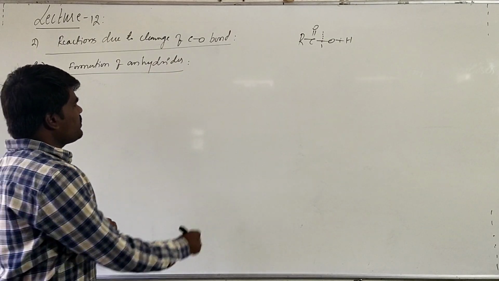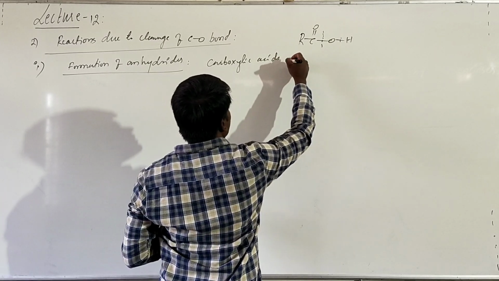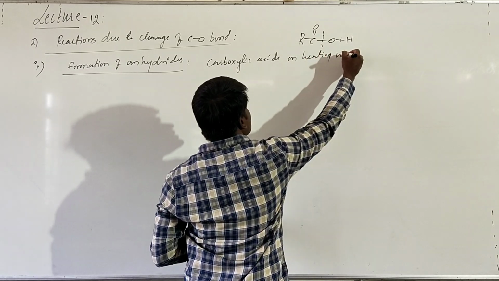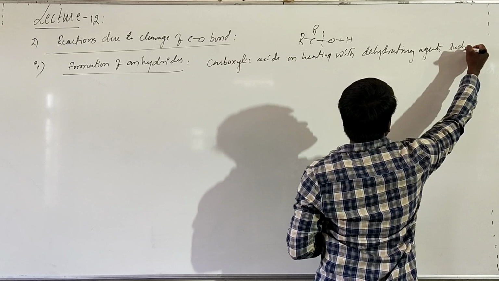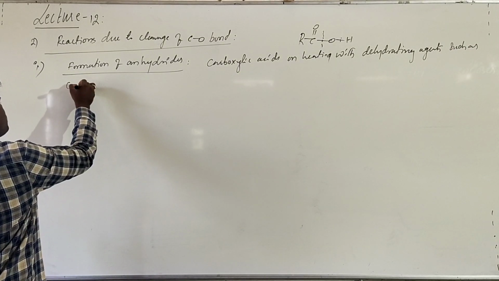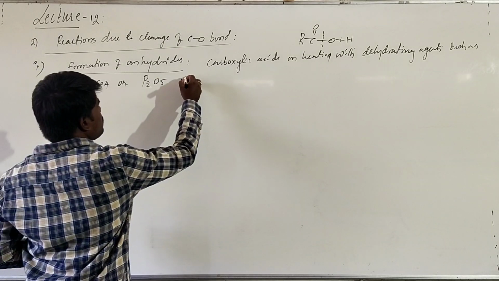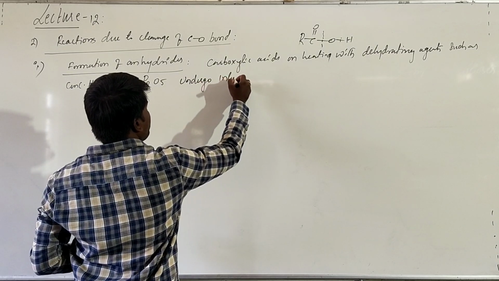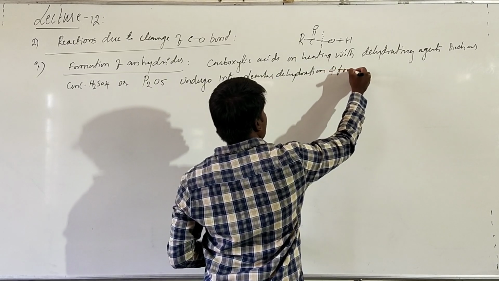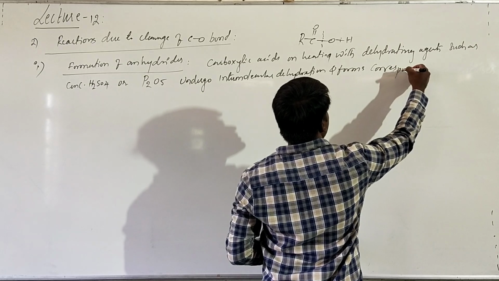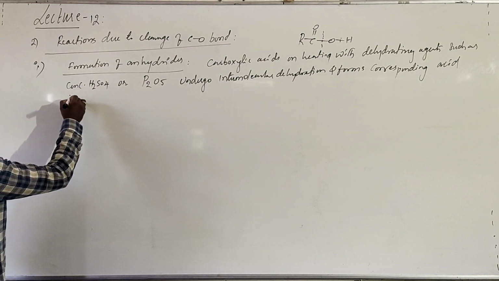Formation of acid anhydrides. Basically, carboxylic acids on heating with dehydrating agents such as concentrated H2SO4, or you may also take P2O5, phosphorus pentoxide, undergo intermolecular dehydration and form the corresponding acid anhydrides.